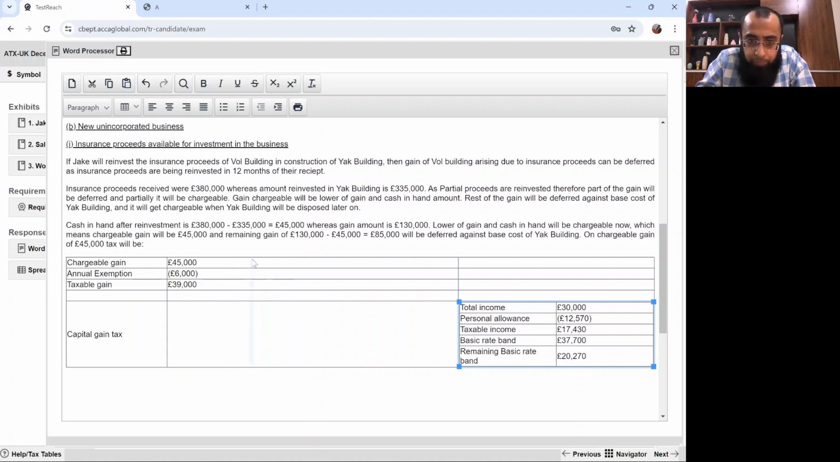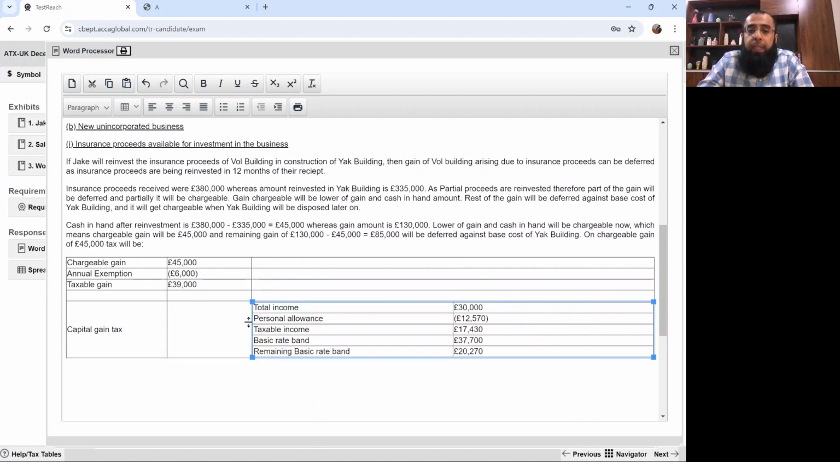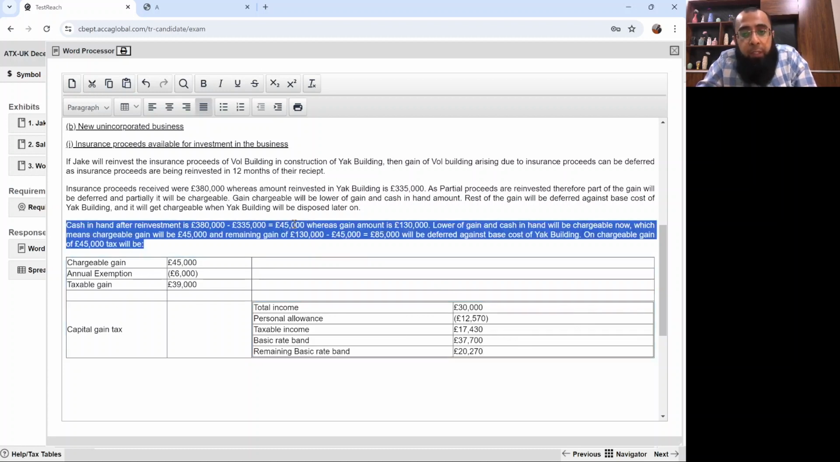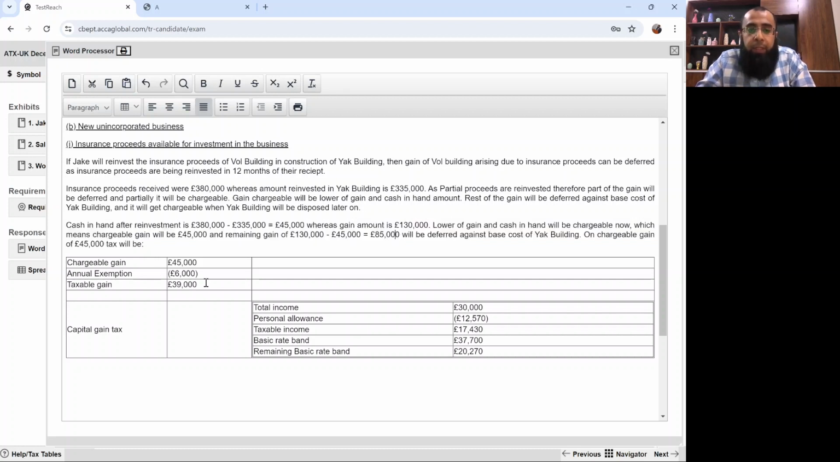Just a second. Now, see, your chargeable gain was 45,000 pounds. You yourself calculated: lower of gain and cash in hand gets chargeable, and the remaining gain of 85,000 is deferred. You adjusted your annual exemption and got your taxable gain. Now you have to calculate the capital gains tax. Obviously that is dependent on the basic rate band which will be available.